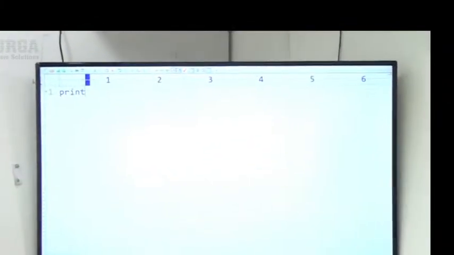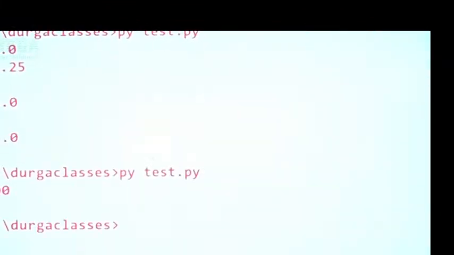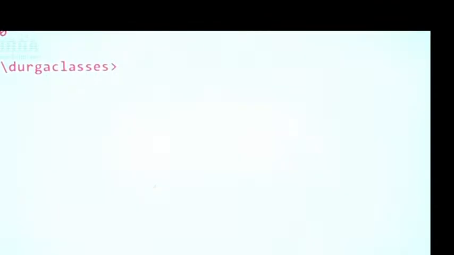Print of 10 double star 2, exponential operator, right? 100 is the answer we are getting. Similarly, print 3 power 3, sir. 3 power 3 means not 3 into 3, but 3 into 3 into 3. Its value is 27 we are going to get.